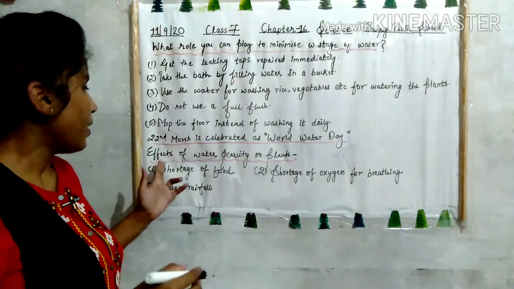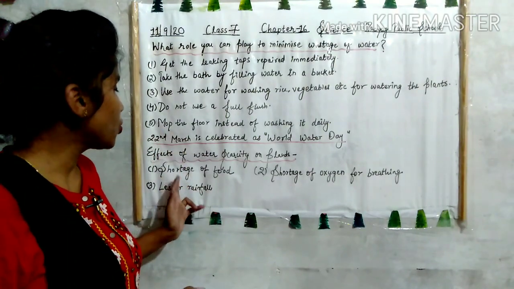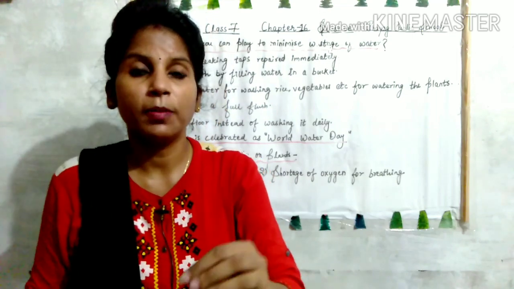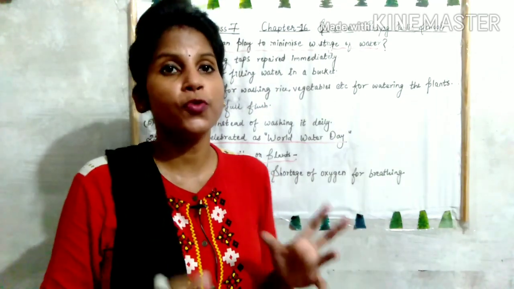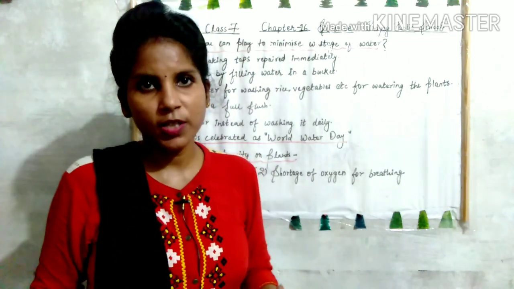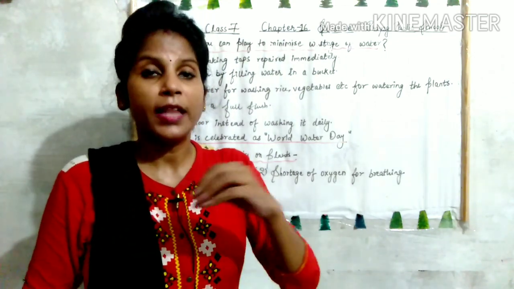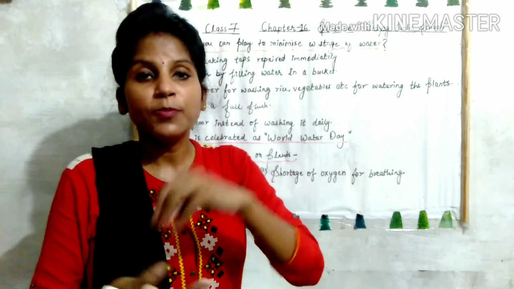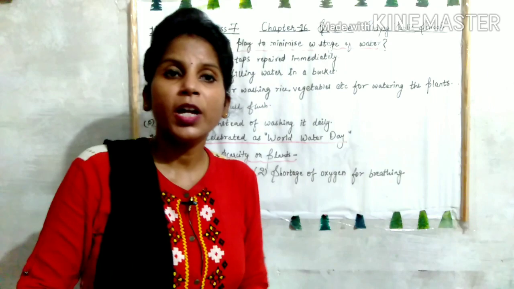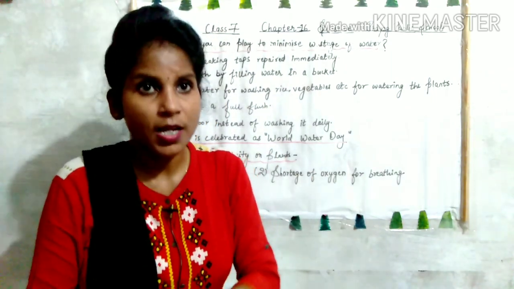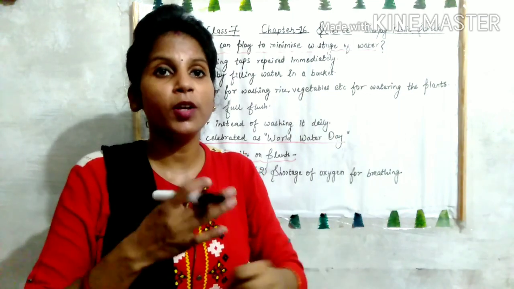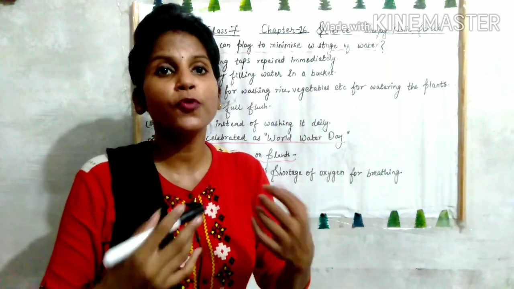See, first point is shortage of food. If there is a scarcity of water for the plants, what happens? Shortage of food. हम जानते हैं कि plants make food by the process of photosynthesis, and the roots absorb the nutrients from the soil. Okay, when we are not watering the plants, the root will not uptake the nutrients and will not be able to make the food.